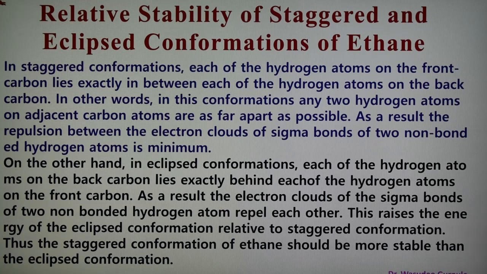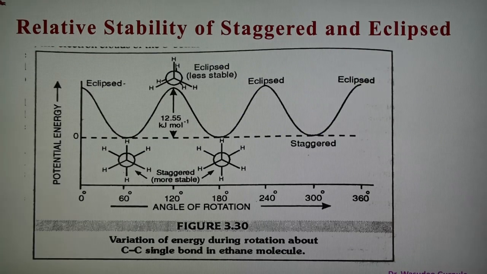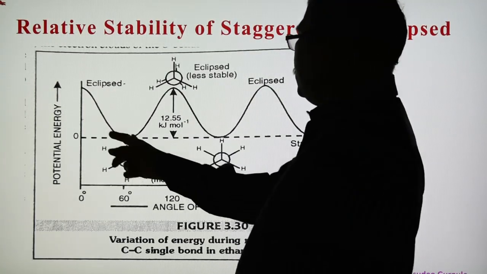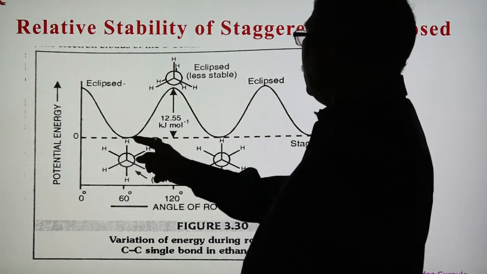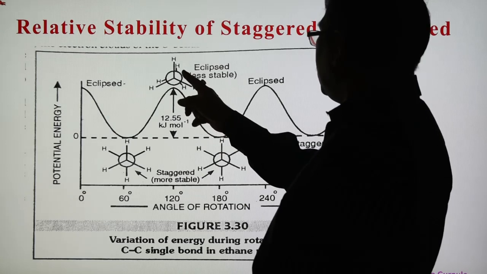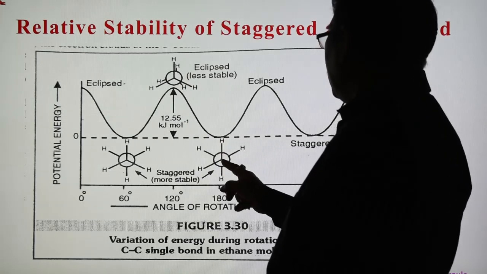It has also been shown that the staggered conformation of ethane is about 12 kilojoules per mole more stable than the eclipse conformation. The variation of different types of energy of the conformations of ethane by rotation about the carbon-carbon single bond is also shown here diagrammatically. So this is the eclipse. Then here we get the staggered. Again another eclipse, which is less stable, and again this is stable, staggered.